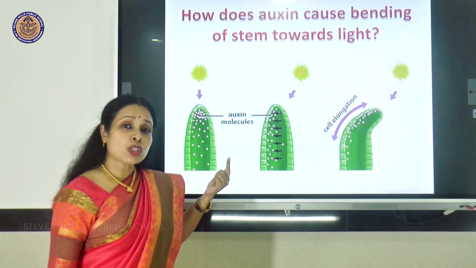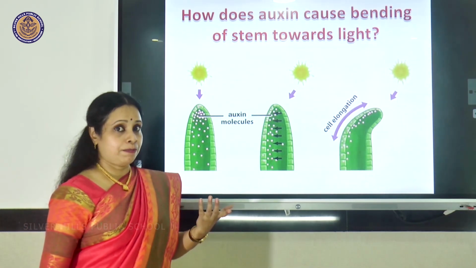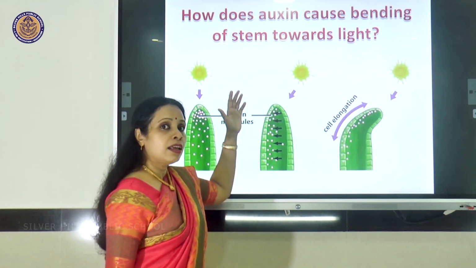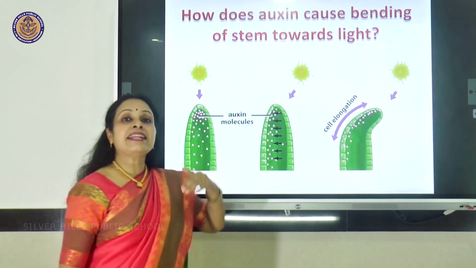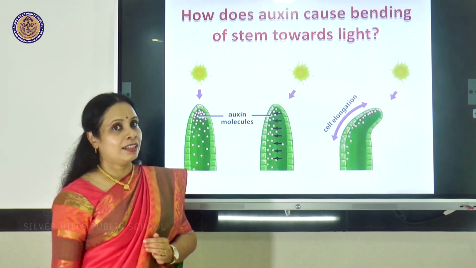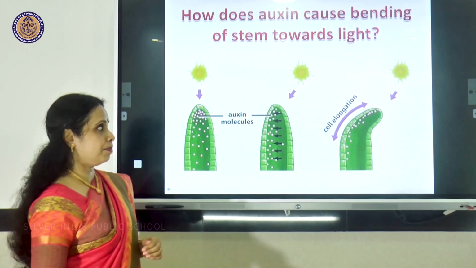Now where there is auxin, there is more growth happening. So when more cells are formed in that part and lesser cells there, naturally it is causing bending of the stem as the stem is elongating. So we feel like the plant is bending towards light.